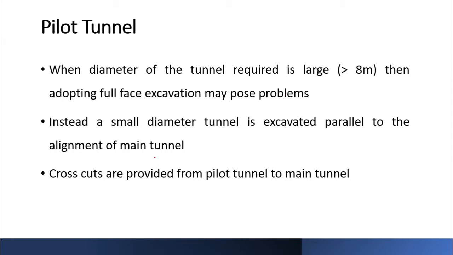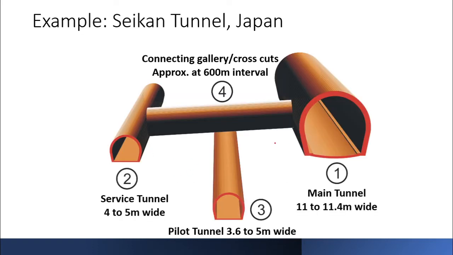So instead of going into theory, I'll directly go to a pictorial representation. This is an example of a secant tunnel in Japan. If you see this figure, the first or main tunnel, numbered 1, is 11 to 11.4 meter wide. It's a horseshoe shaped tunnel.